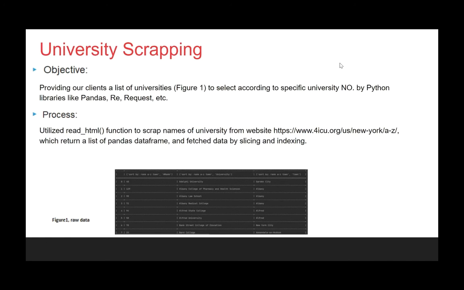In this part, we provide our clients with a list of universities to select from, according to the specific university number, using Python libraries like pandas, requests, etc. And then we utilize the read HTML function to scrape names of universities from the website, and it returns a list of pandas data frames, and we fetch data by selecting and indexing.